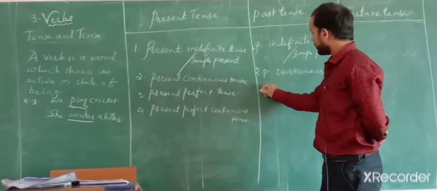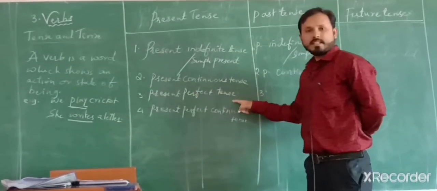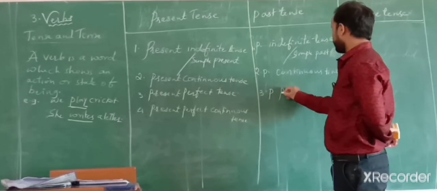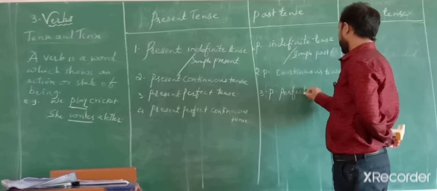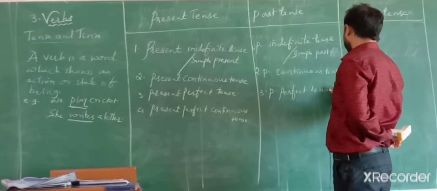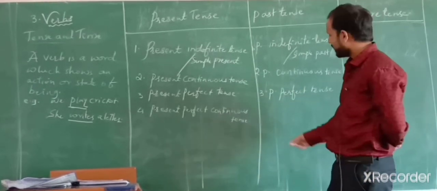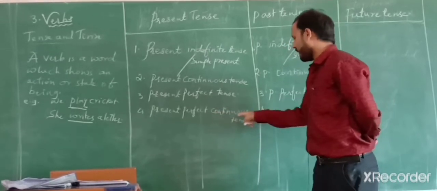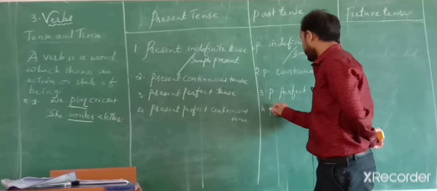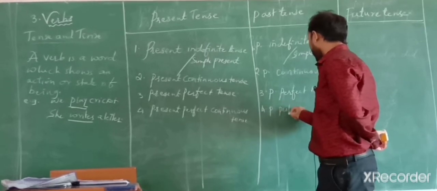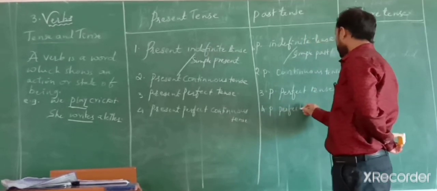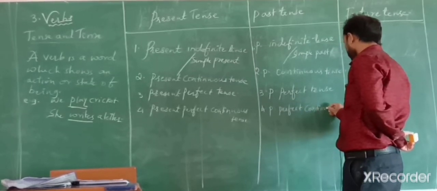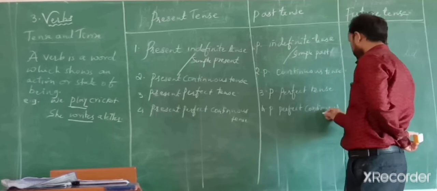Number 3 is past perfect tense, P for past perfect tense. Got it? And number 4 is past perfect continuous tense.